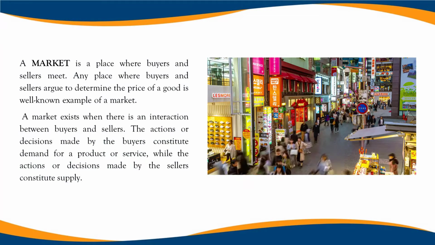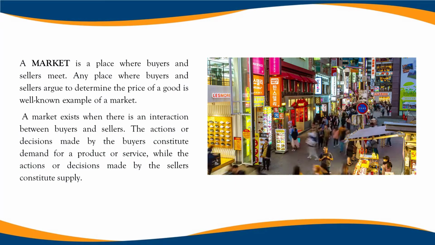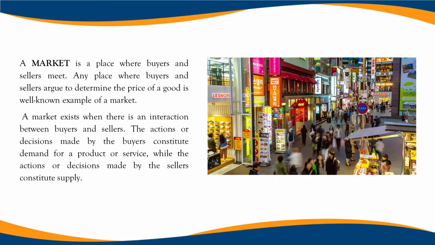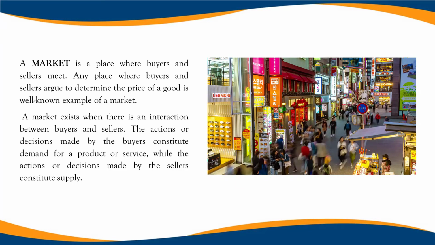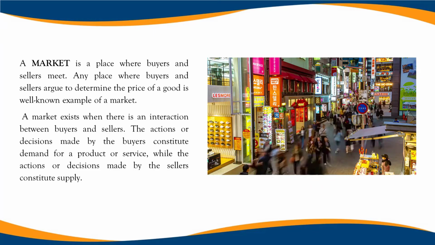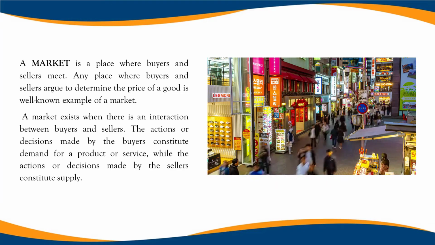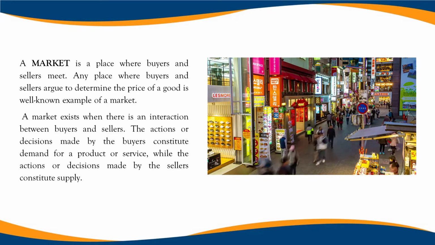A market is a place where buyers and sellers meet. Any place where buyers and sellers argue to determine the price of a good is a well-known example of a market. A market exists when there is an interaction between buyers and sellers. The actions or decisions made by the buyers constitute demand for a product or service, while the actions or decisions made by the sellers constitute supply.